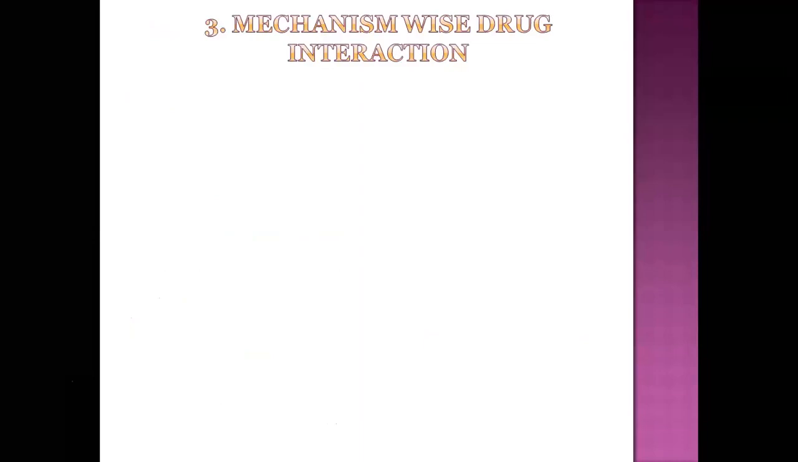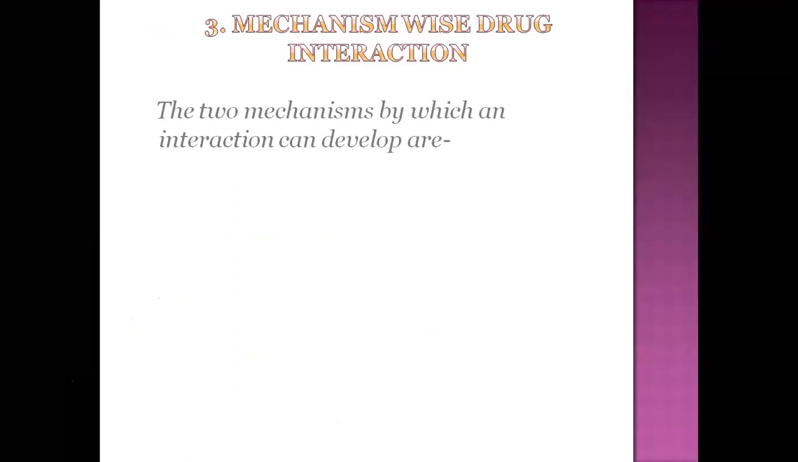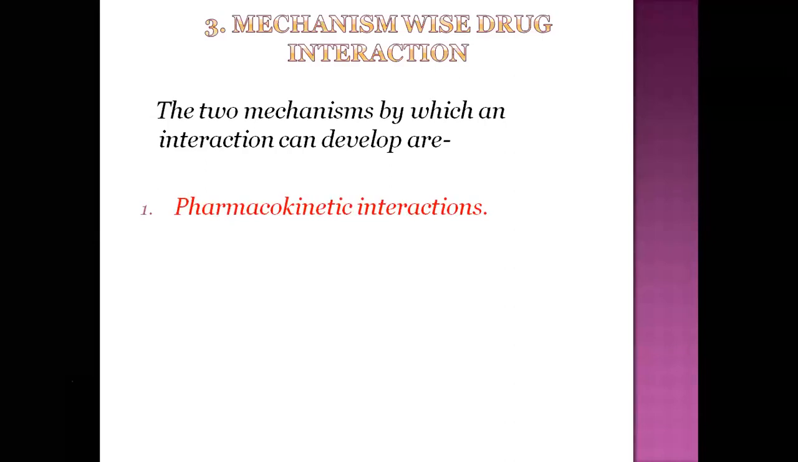The third category of drug interaction classification is classification on the basis of mechanism of action, mechanism-wise drug interactions. There are two types of mechanisms by which interactions can develop. First is pharmacokinetic interactions, which is how the drug enters into our body. Second is pharmacodynamic interactions, how the drug acts and how the body interacts with the drug.